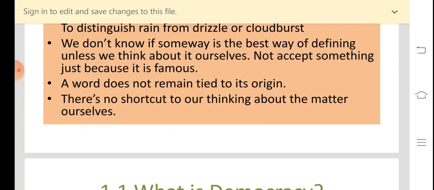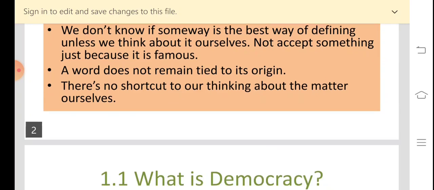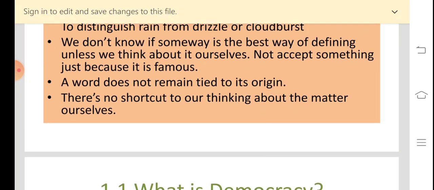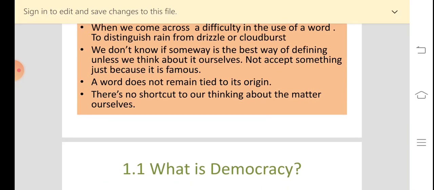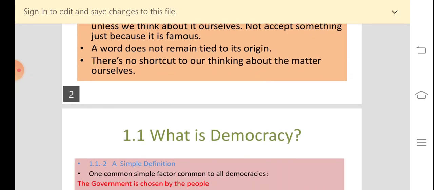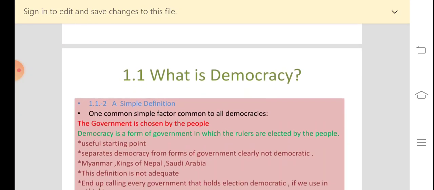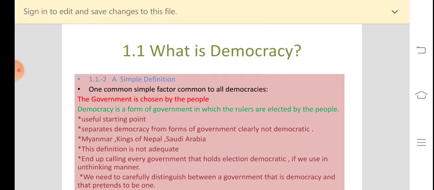So Mary realizes, as do the other students, that what the teacher basically wants is that there is no shortcut to our thinking about the matter ourselves. We have to think about its meaning and we have to evolve a definition. In this way, all the students realize that they have to think and evolve a definition of the term democracy. So now we move to the second subsection, that is, a simple definition.